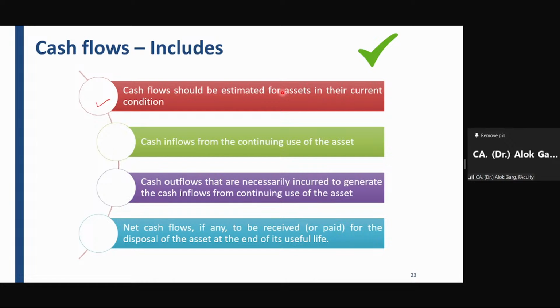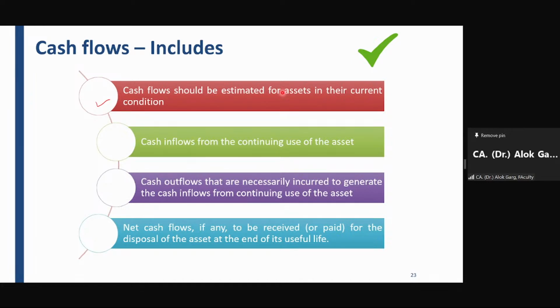So then Anila told, the cars which you're operating in the current condition, what is the remaining life of these cars? He told 10 years is the remaining life. Then Anila told that estimate what are the cash flows you will receive and outflow which you will pay in the next 10 years. Estimate that amount in the current running condition of this car, not in the future condition. That in future you will do XYZ, you will bring new technology, and then your cost saving will start, not like that. So estimate your inflow and outflow in the current condition for the future.